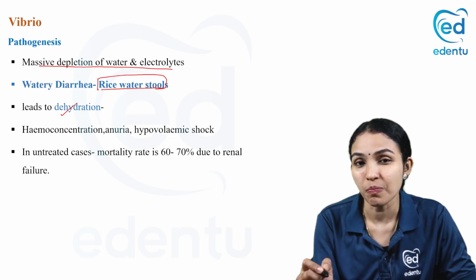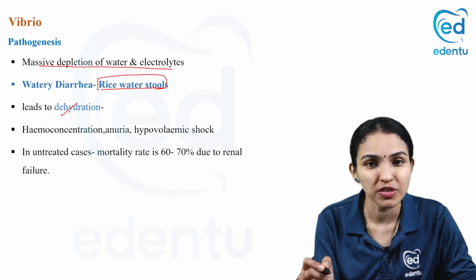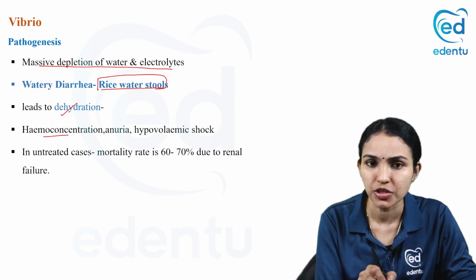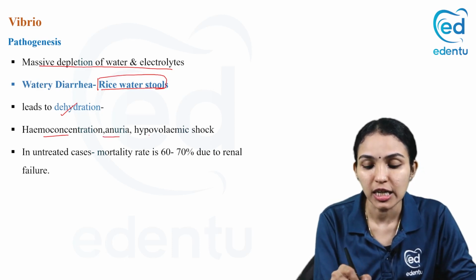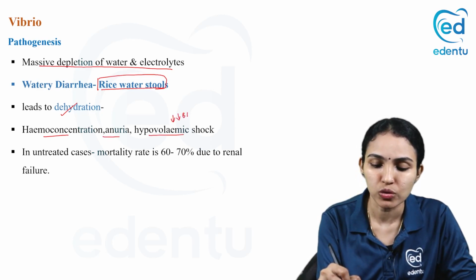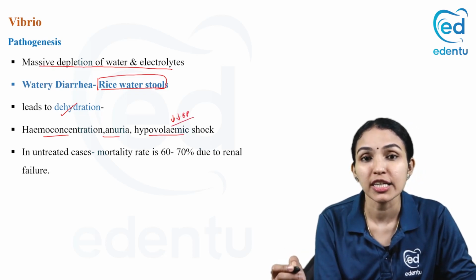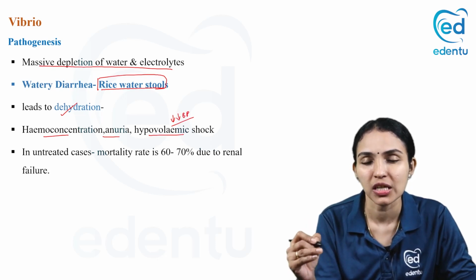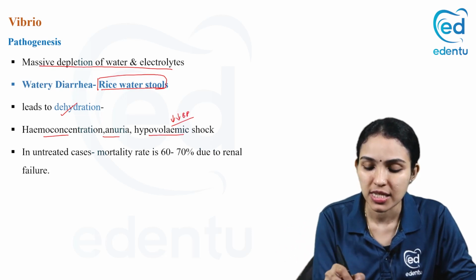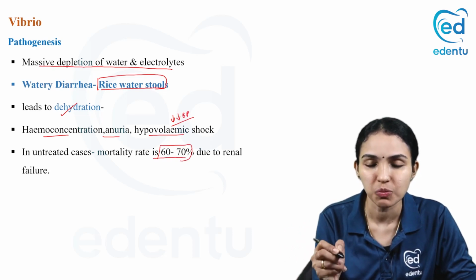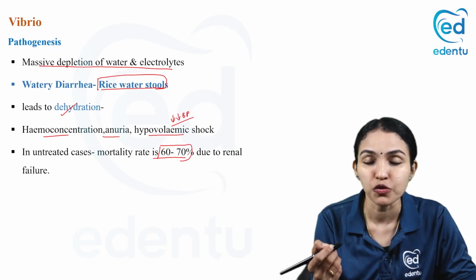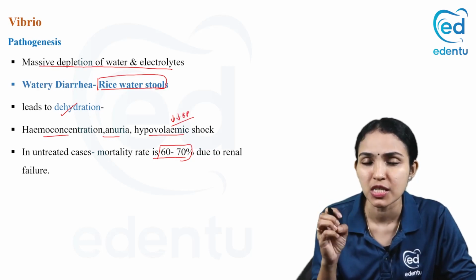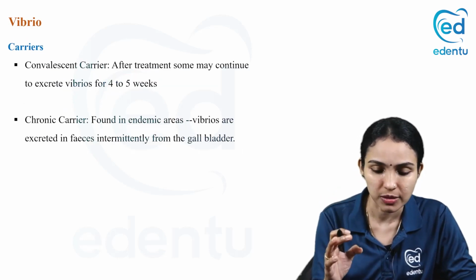Since cholera is causing massive depletion of water and electrolytes, there will be severe dehydration for the patient. So when there is severe dehydration, what happens? There will be hemoconcentration, anuria, and hypovolemic shock. BP will be very low because of dehydration. So that can lead to hypovolemic shock. If you don't treat the patient at the right time, it can lead to shock and death. See how big the mortality rate is? 60 to 70%, and it's mostly due to renal failure. You have to give them plenty of fluids, intravenous fluids, and correct the dehydration at the right time.